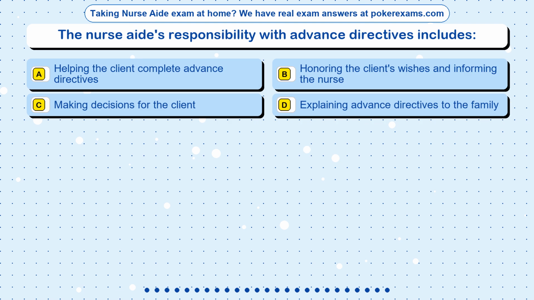Question 9. The nurse aide's responsibility with advance directives includes: Option A, helping the client complete advance directives. Option B, honoring the client's wishes and informing the nurse. Option C, making decisions for the client. Option D, explaining advance directives to the family.